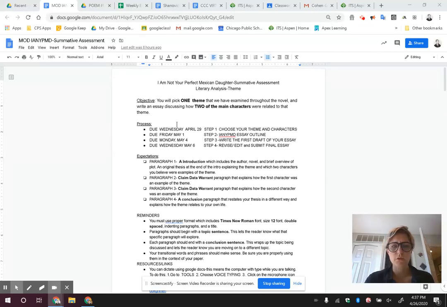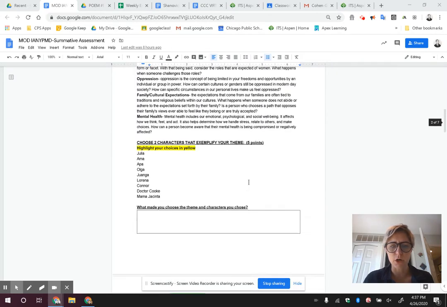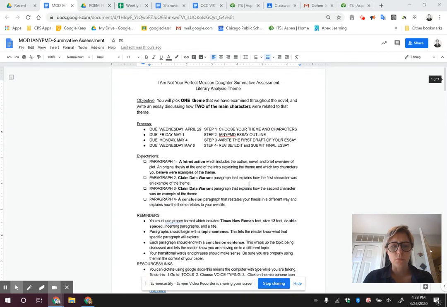This is your summative assessment for I Am Not Your Perfect Mexican Daughter. And I'm just going to go through this document so that you know what you need to do on each part. So, what you're going to do is pick one theme that we have talked about while reading the book and write an essay discussing how two of the main characters were related to that theme or exemplified that theme.